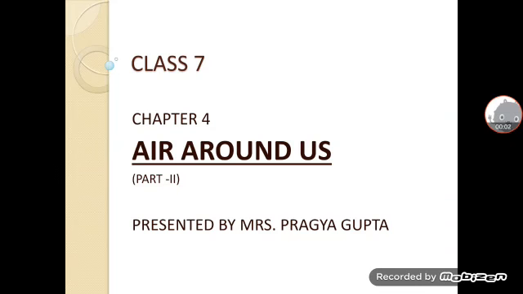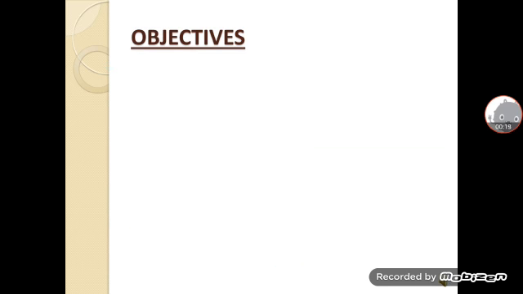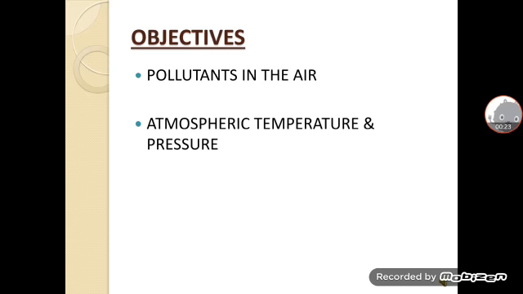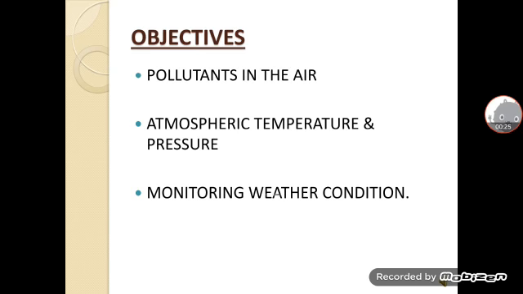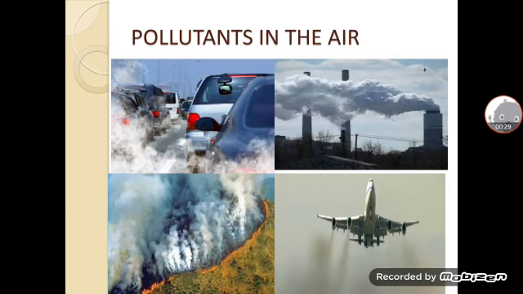In the previous video, we have seen the first part of the same chapter. In that video, we have seen what is atmosphere, the layers of atmosphere, air, its components. Now, in this video, we will learn about the pollutants in the air, atmospheric temperature and pressure, monitoring weather conditions. So, first begin with the pollutants in the air.